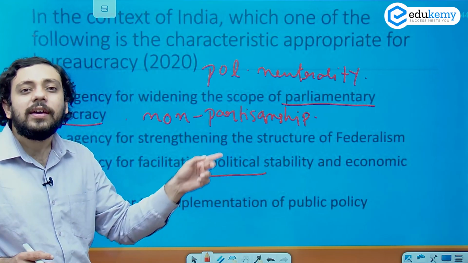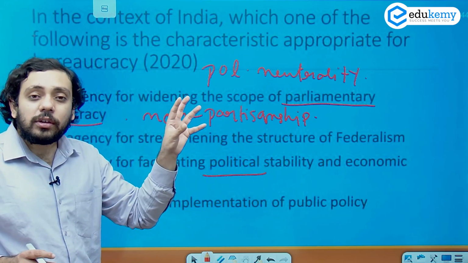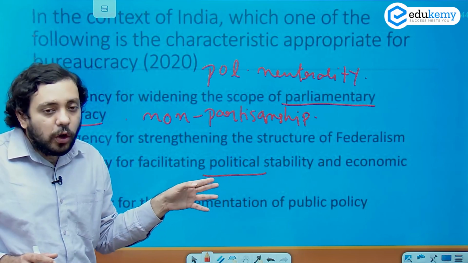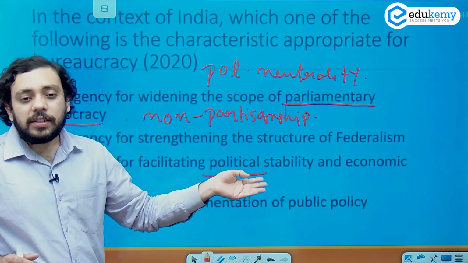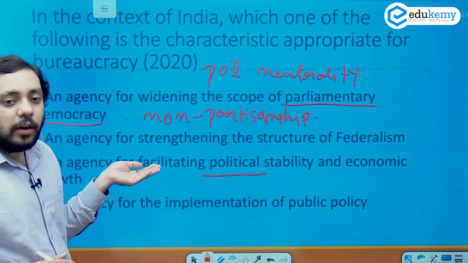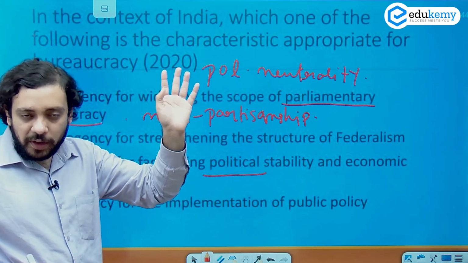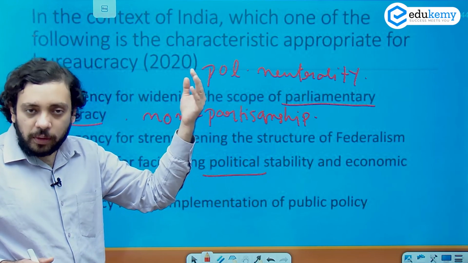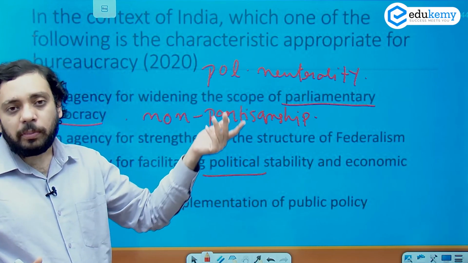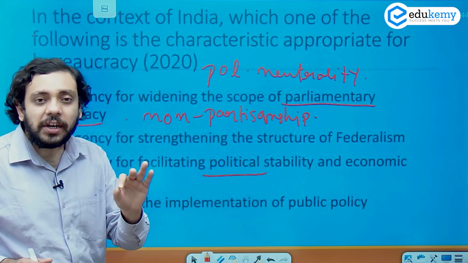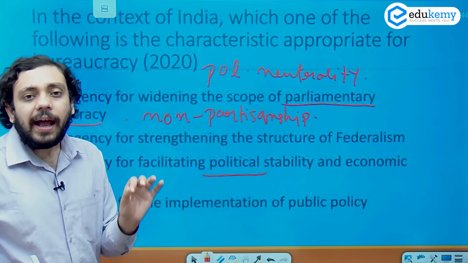That is for the bigger players in the entire society to do. Your job is not to facilitate political stability. Your job is not to interfere with any of the political matters. You don't have to worry about when order and political stability will be restored in a particular state. You just have to concentrate upon following your duty as per the rule of law.